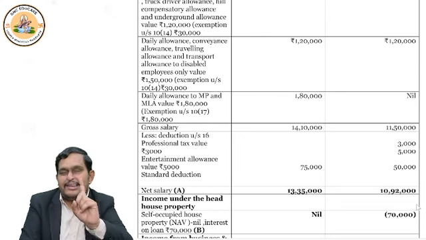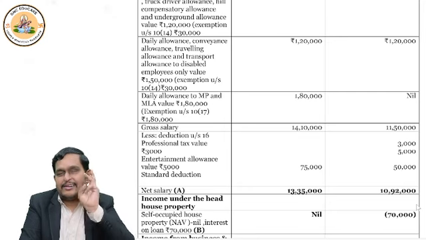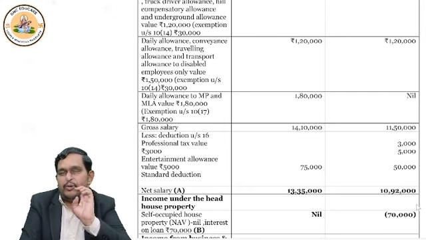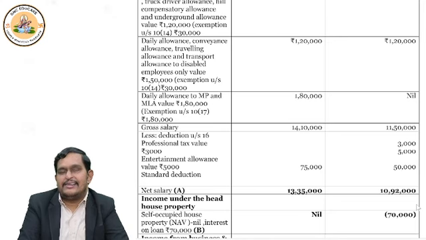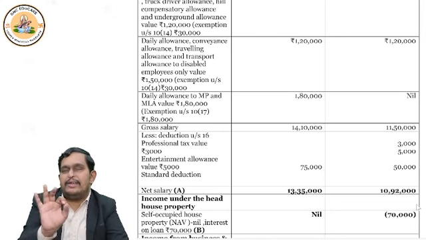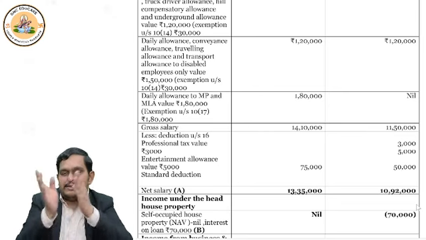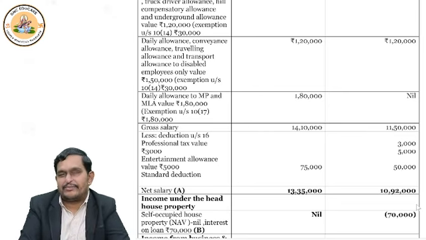Daily allowance, conveyance allowance, traveling allowance, and transport from office to home only for disabled employees. These 4 things you have to remember. In these 4 cases, the treatment is same in both the regimes, whether it is default or optional.